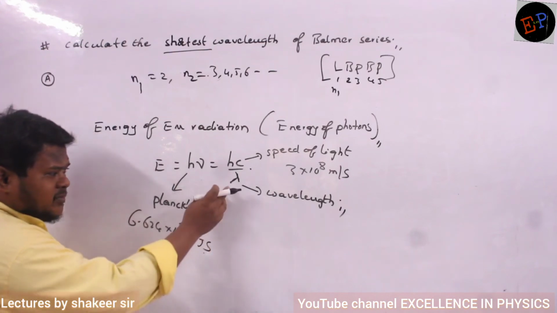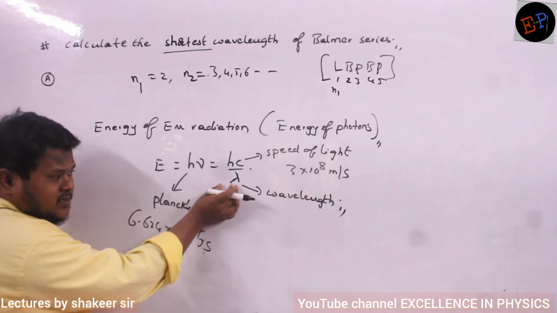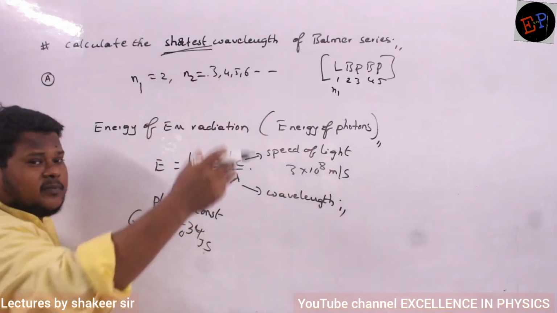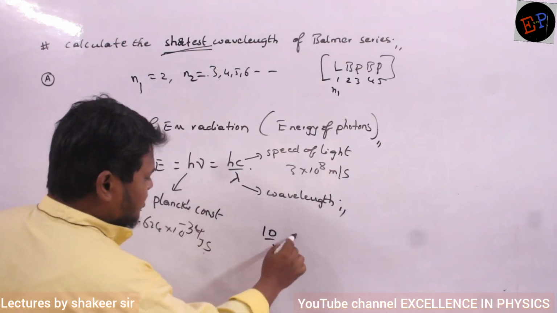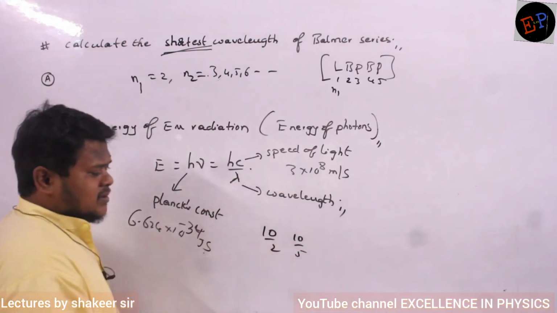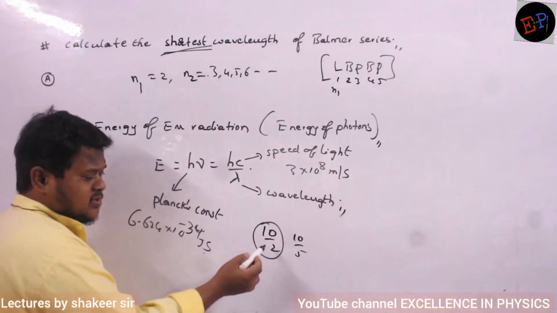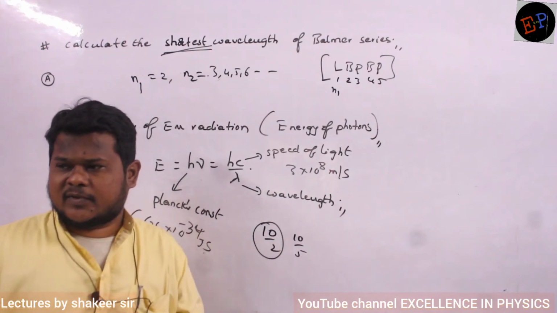Where is the wavelength? Wavelength is in the denominator. These are the two equations of energy. So lambda is present in the denominator. If the denominator is small, the total value will be very large. Because previously I gave you one example, 10 by 2 and 10 by 5. Which one is bigger? 10 by 2 is bigger. Why? Because 2 is smaller. The value in the denominator should be smaller, then the total value will be bigger.